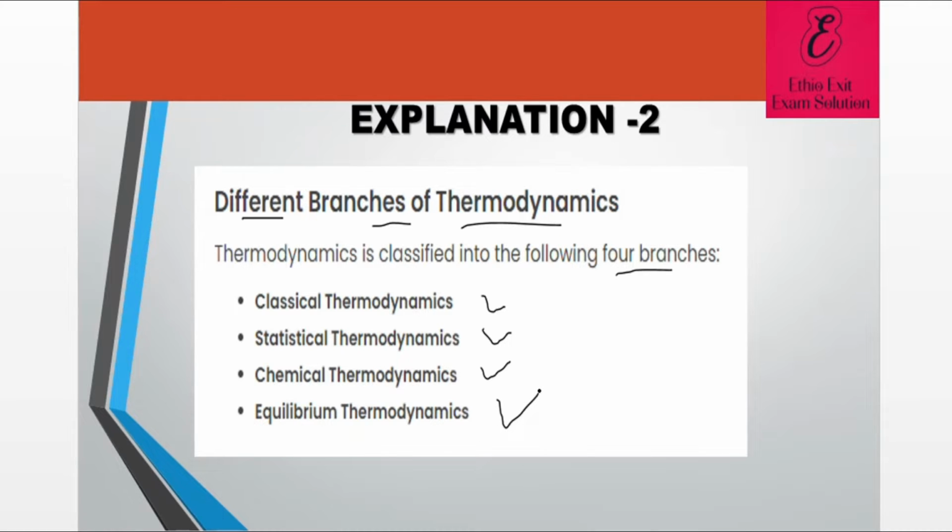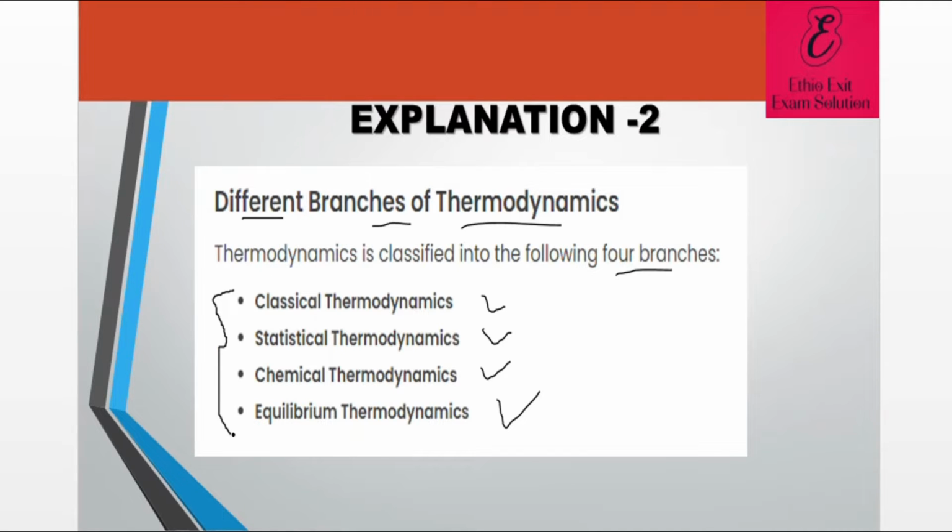So these four are the broad categories of the subject thermodynamics. When we study the relationship between heat and other forms of energy, we use this classification, and basically they are grouped under four broad categories.